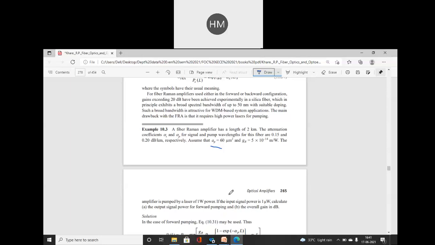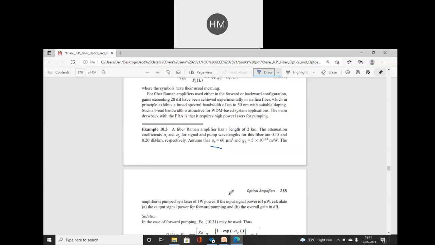If the input signal power is 1 microwatt, calculate the output signal power for forward pumping and the overall gain in dB.